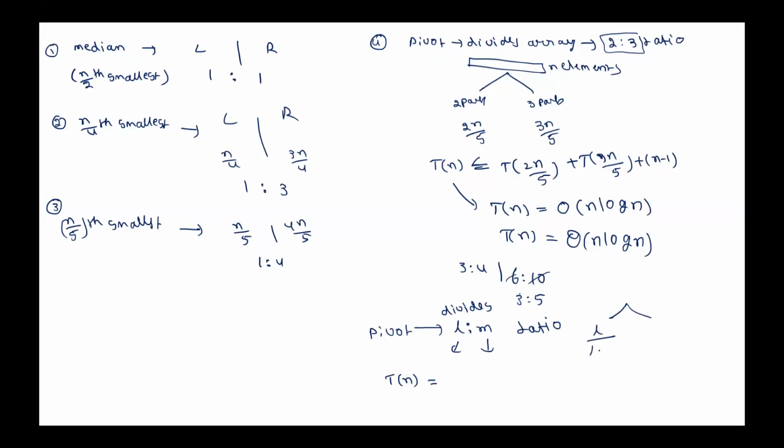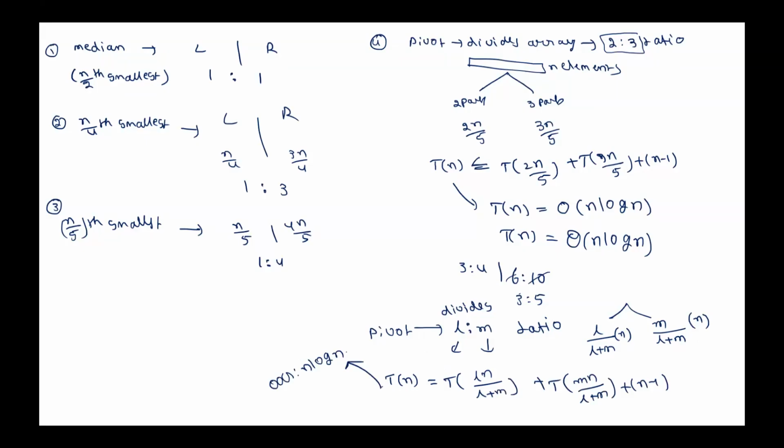L by L plus M into n. Is that correct? What about the other side? M by L plus M into n. Is that correct? So what is our recurrence? T of L into n by L plus M, plus T of M into n by L plus M, plus n minus 1. This also we can show that its order of growth is n log n.